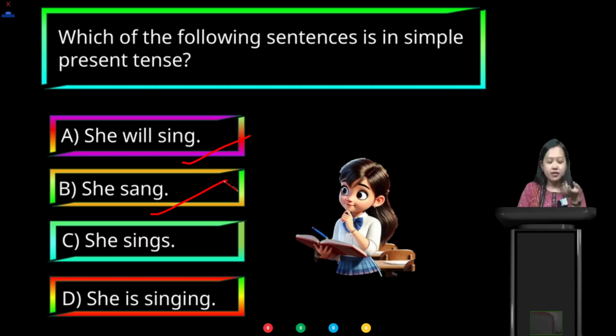Second: She sang. Third: She sings. Or option D: She is singing. Which one is written in simple present tense? My dear students, you have to select one correct answer from these four options. I'll give you 30 seconds. Your time starts now.